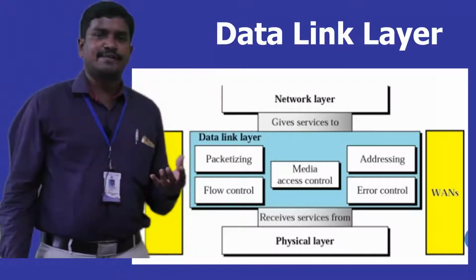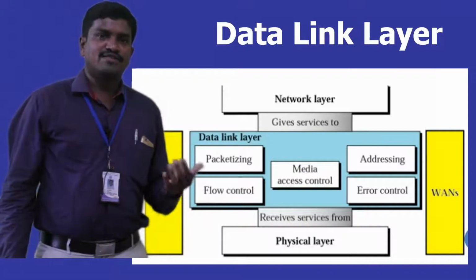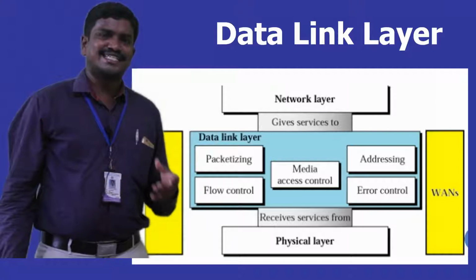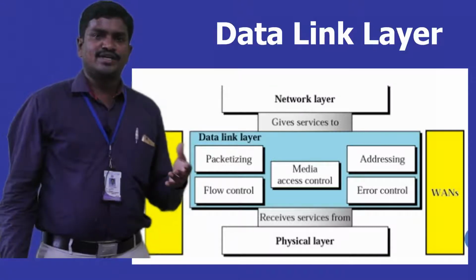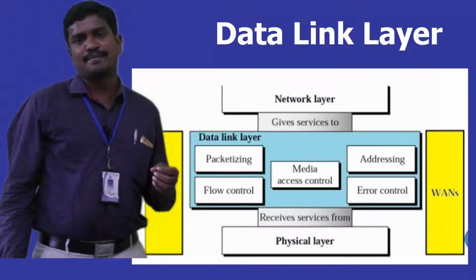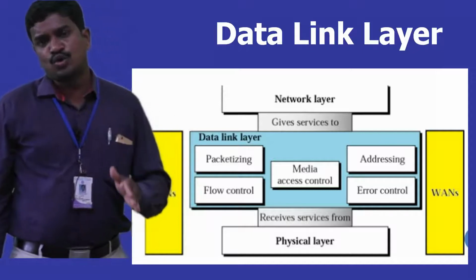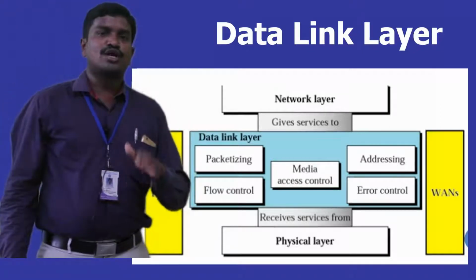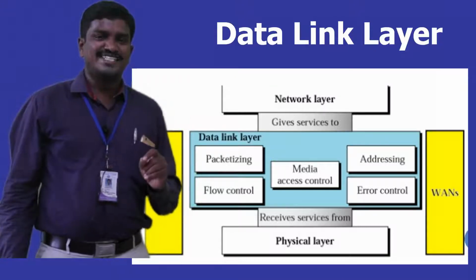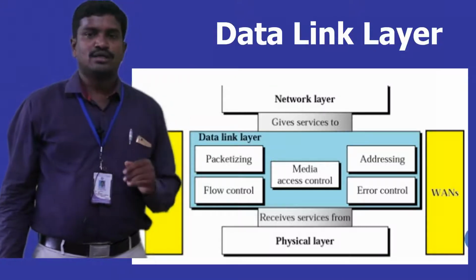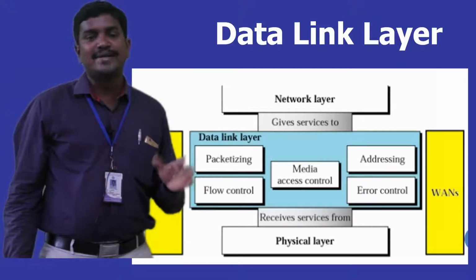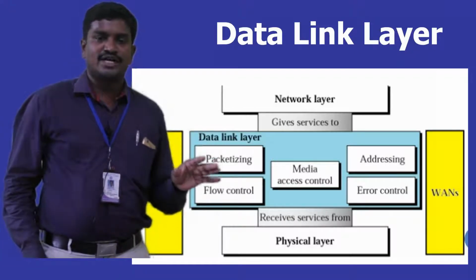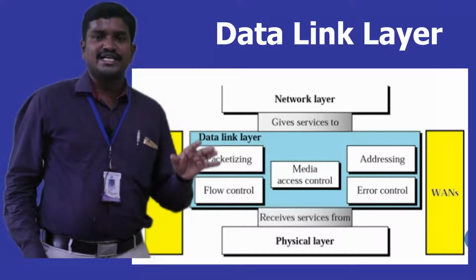Data is generated from the application, and whenever it moves to the transport layer, it is called a segment. Then whenever it moves to the network layer, it is called a packet, and the packet is moved to the data link layer where it is called a frame. Then frames are divided into individual bits called zeros and ones. At the physical layer we call it bits, that's it. So this way the data unit name is referred to differently at different layers.